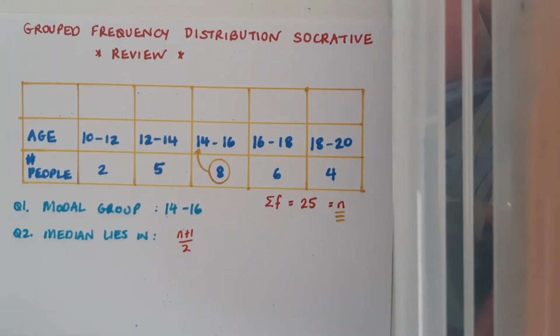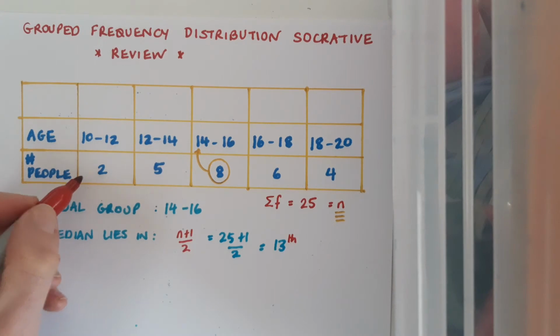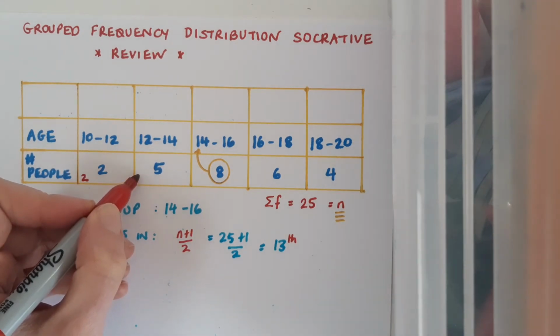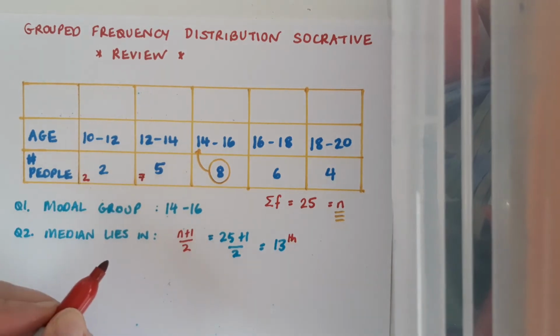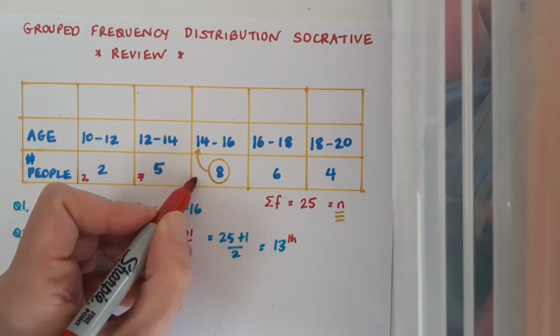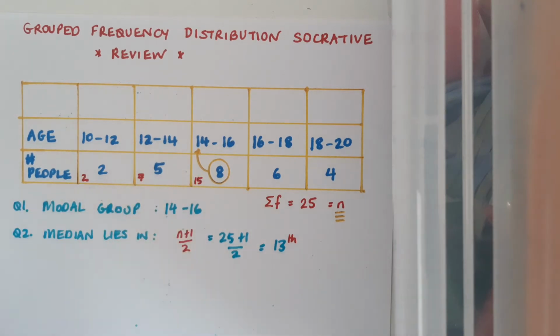So in this case, it's going to be (25 plus 1)/2, which means the median must be the 13th piece of data. So I need to find where the 13th piece of data would be. I go back to my table and do a quick check. The first 2 pieces of data are in here. When I get to my second interval, I'm including 5 more, so now I've got the first 7 pieces of data accounted for. Then I've got 8 more pieces of data, bringing me up to 15 pieces of data.